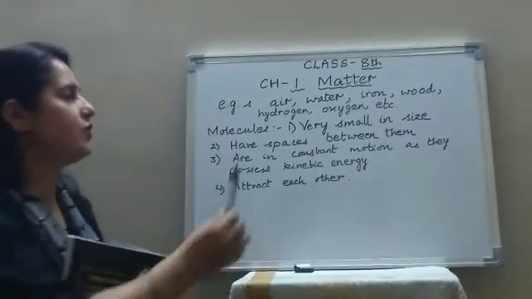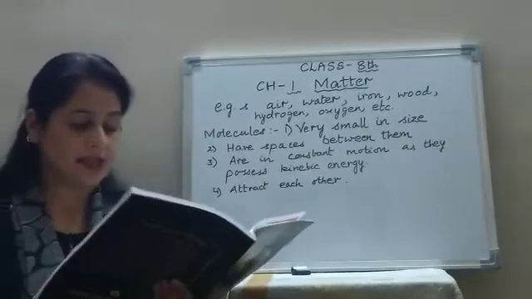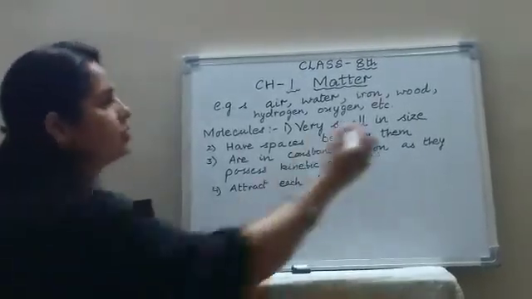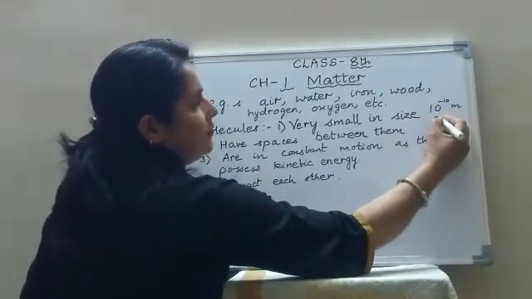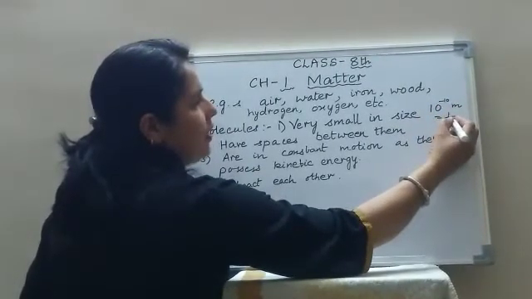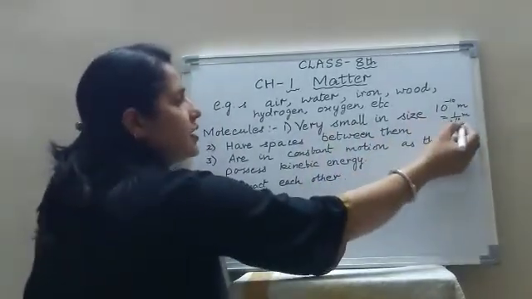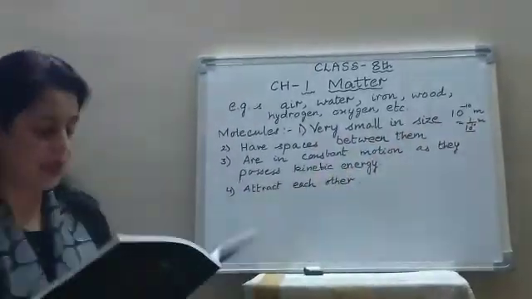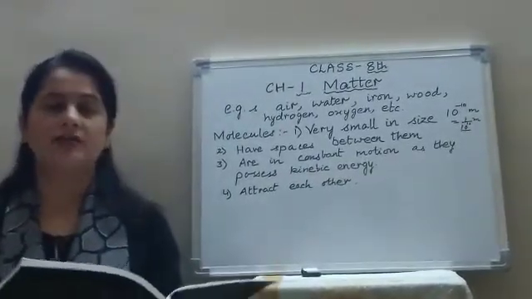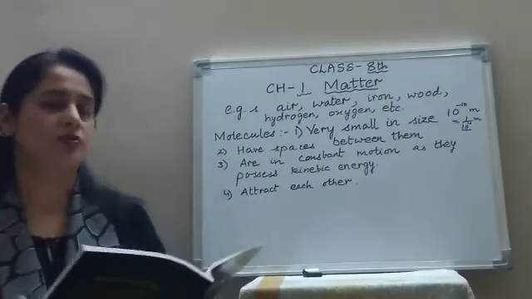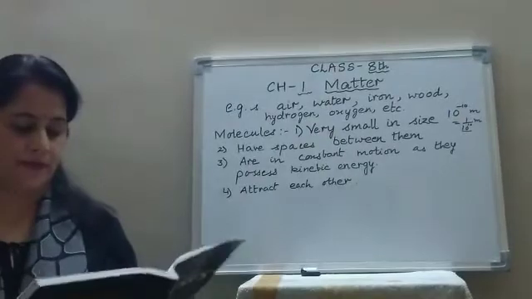All the molecules of a substance are very small in size, nearly 10 to the power minus 10 meter. That means 1 upon 10 to the power 10 meter. So, this is very small in size. The molecules are so small that even with a compound microscope you cannot see them sometimes.